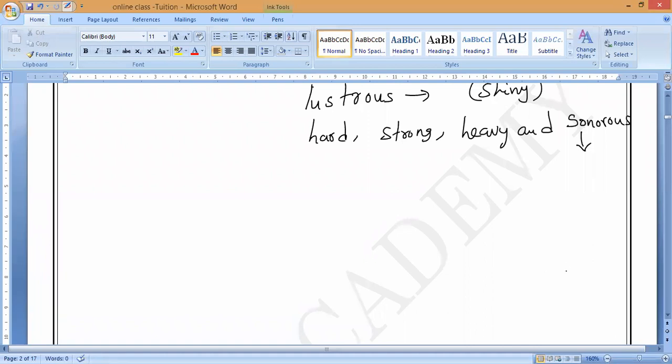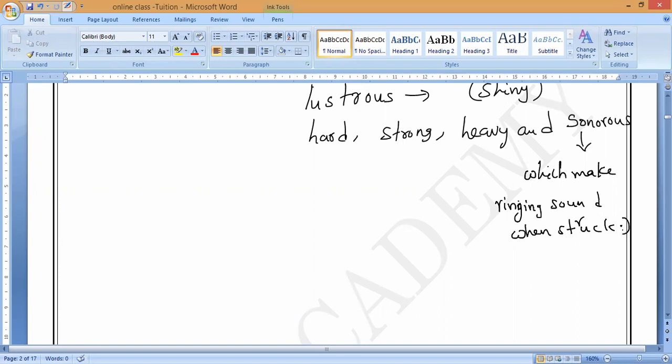A ringing sound when they are hit by any hard metal or hard surface, or when they are struck. So that is what you should remember. Like a bell, which makes a ringing sound when struck, S-T-R-U-C-K.